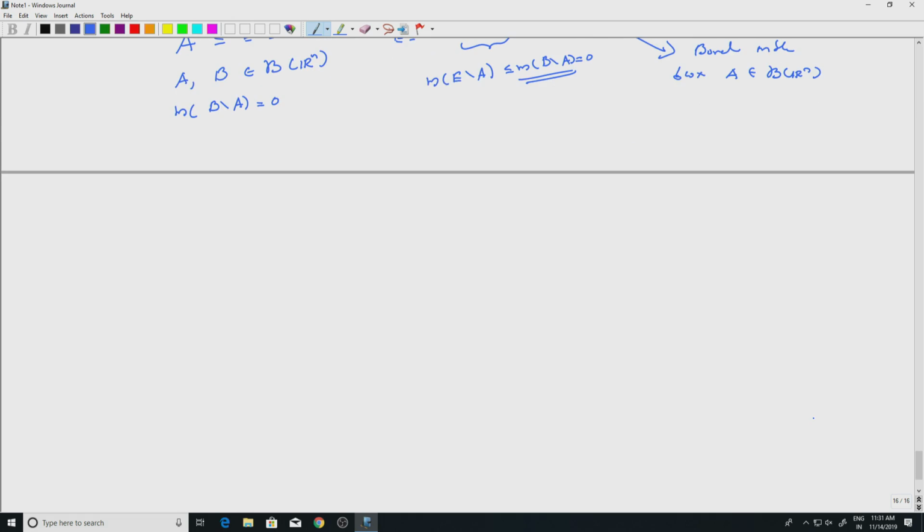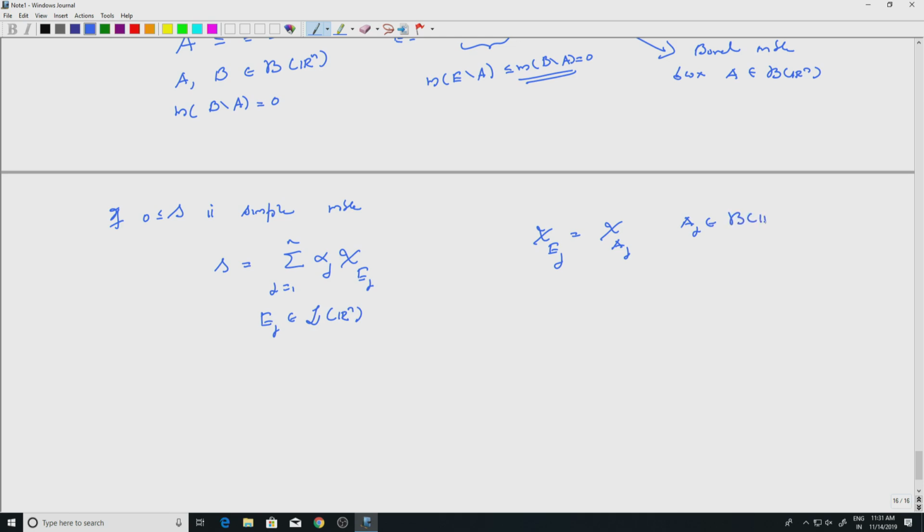So for indicator functions or characteristic functions, this is trivial. From indicator functions, if I have a simple function, if S is simple, so I can take a positive measurable simple function, then I can write S as the sum of alpha j chi E j, j equal to 1 to n. But each chi E j I know is equal to chi A j, where E j are Lebesgue sets and A j are Borel sets, that is what we just saw.